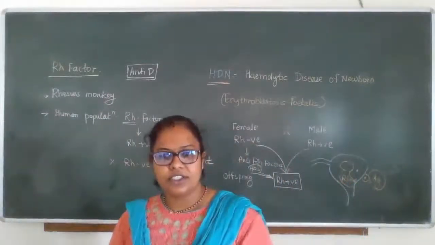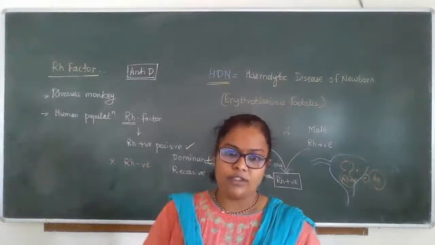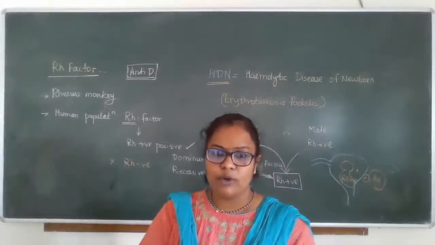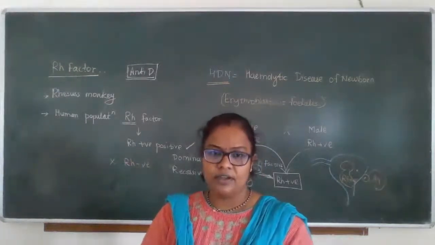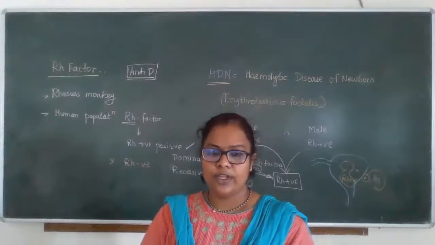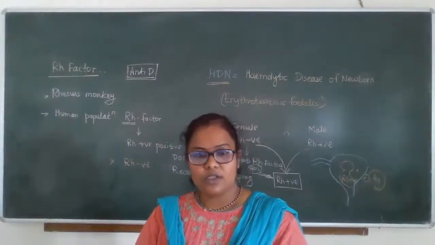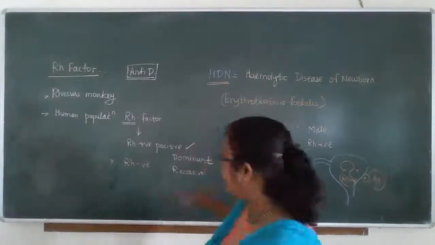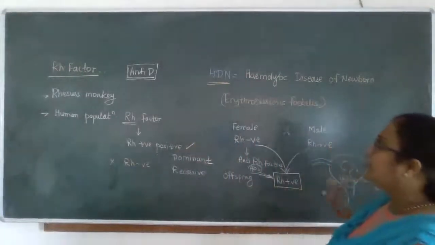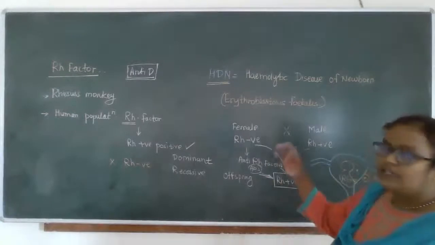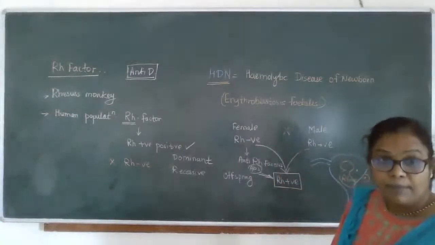When such injections are given, whatever offspring are formed will be healthy. They won't show HDN or erythroblastosis fetalis. So this is all related to this part, that is the hemolytic disease of the newborn, that is the Rh factor incompatibility.